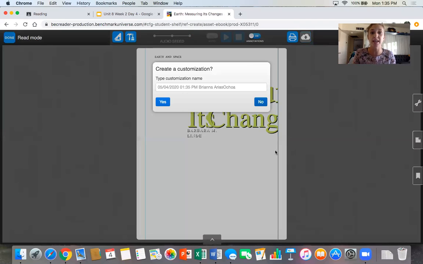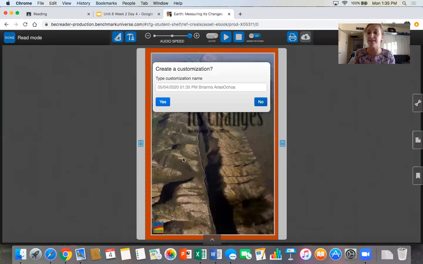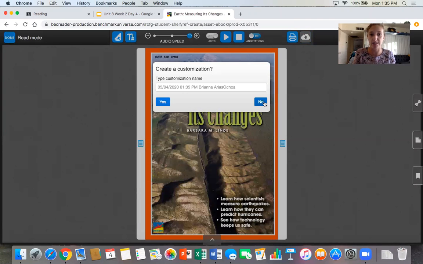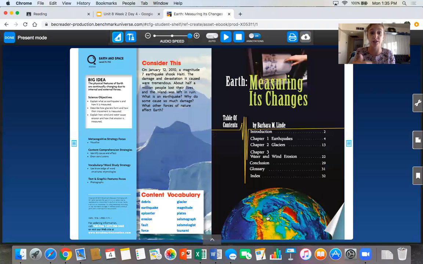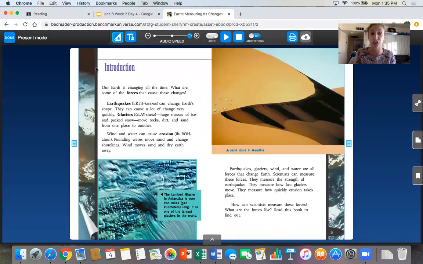When it logs me in, it asks me if I want to customize it. I always say no, I don't want to customize anything, so I just click no. Then it shows me the book that we're going to be reading. The cool thing about these books online is I can read it to myself. I can just start to flip through and read, or it'll actually read it to me. If I want to start on the first page, the introduction is my heading. I can click the play button up here and it'll just play it for me.